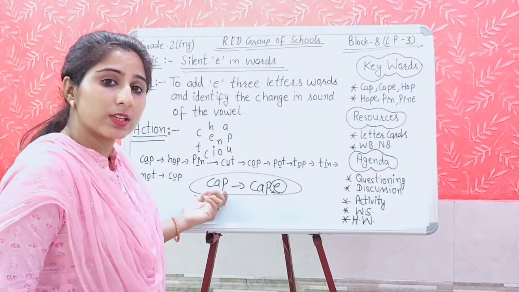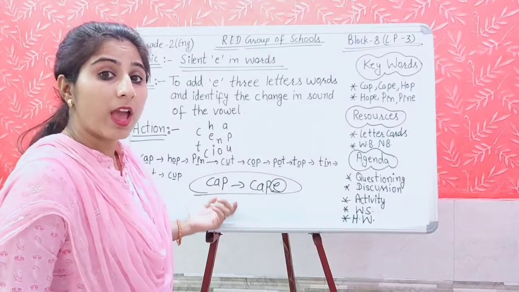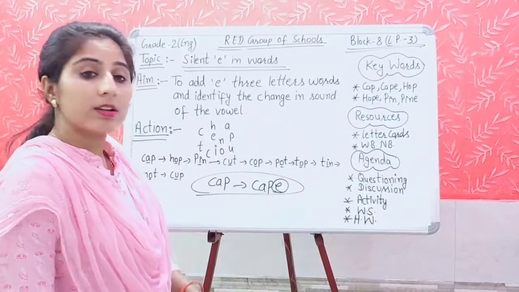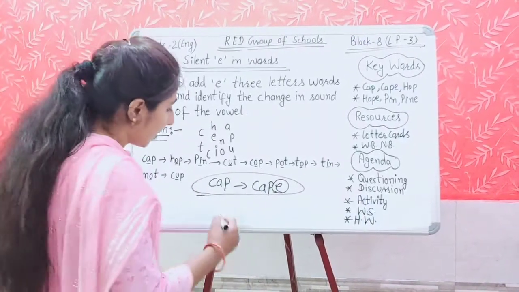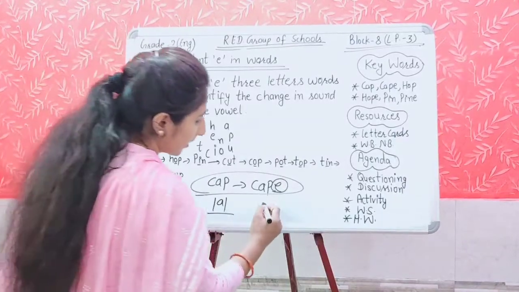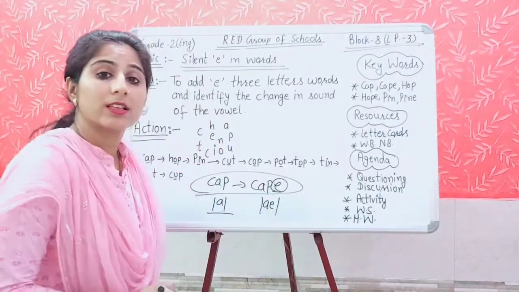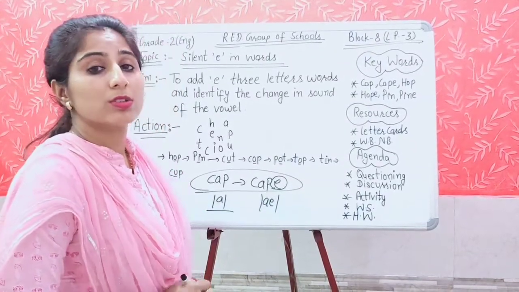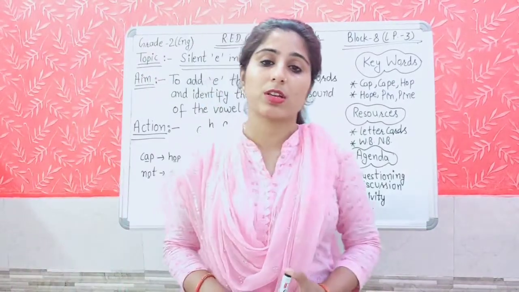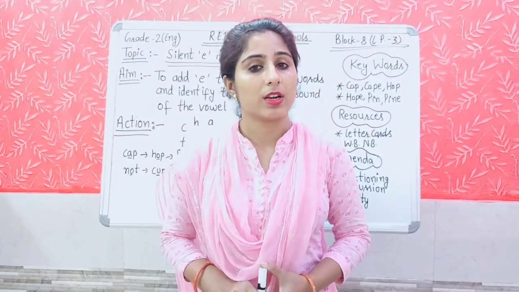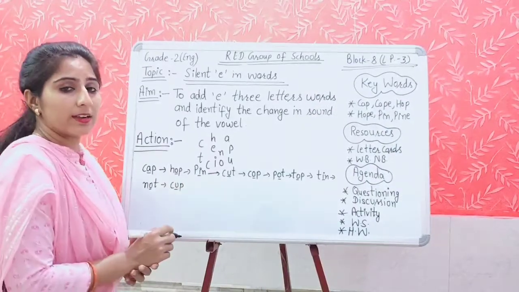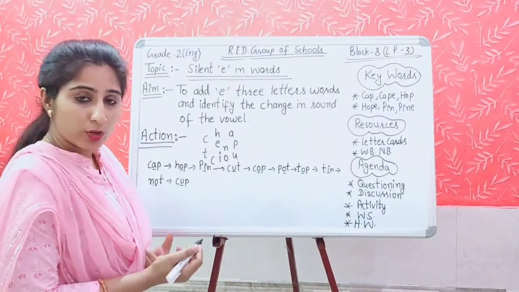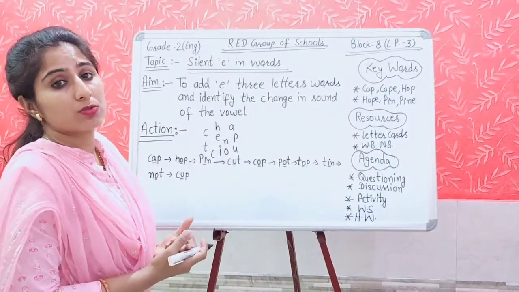What we are saying is cap. A sound is here. And here, A sound is here. Here you are getting cap, and here you are getting the A sound. Cap or cape. Yes. So this is how the words and their sounds are changed when we are adding E at the end of the words. You will observe how the sound of the words is changed.